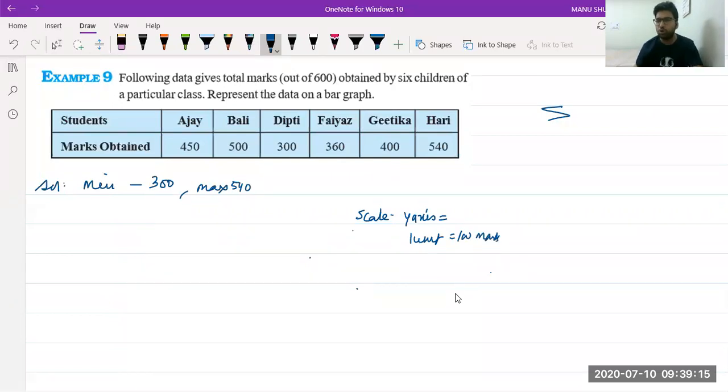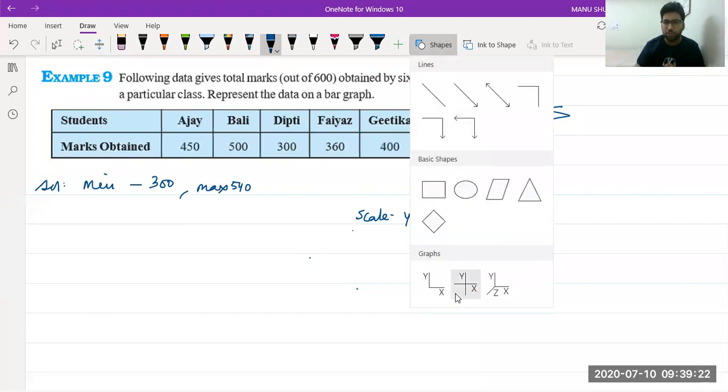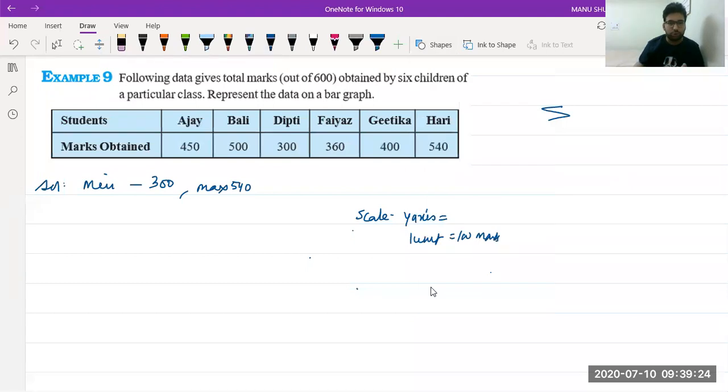Sir, can we apply kink in school homework? Yes, beta, obviously you can apply. No issue. If you are using kink, you are showing that you are mature enough to use kink.